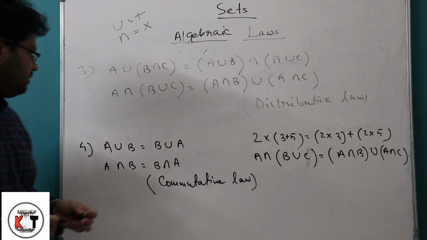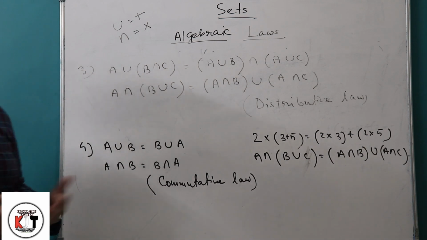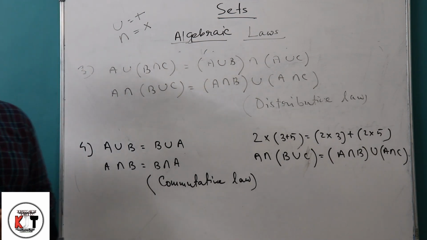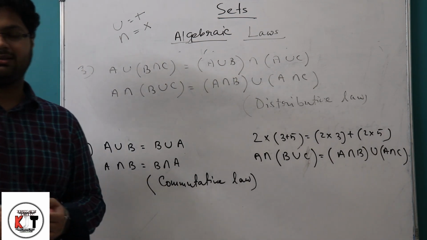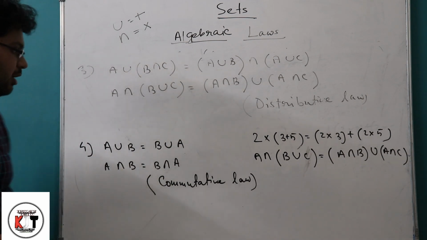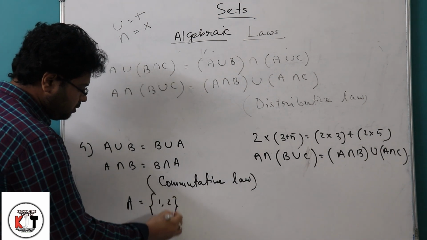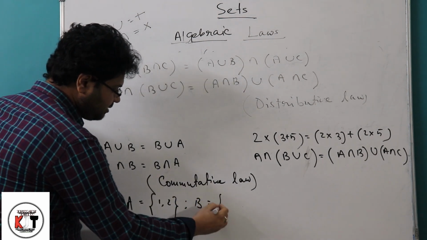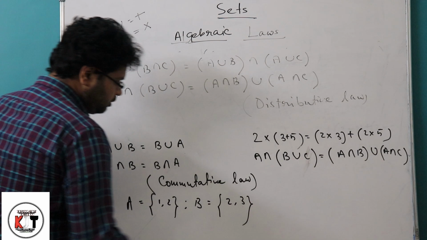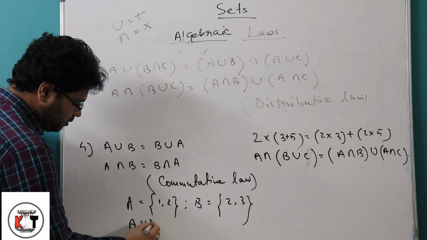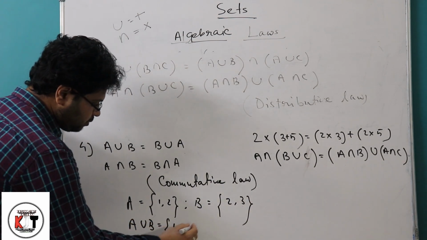If we take the union of A and B, and again the union of B and A, we get the same answer. It is very obvious: if we take A as 1 and 2 and B as 2 and 3, then A union B is 1, 2, 3.